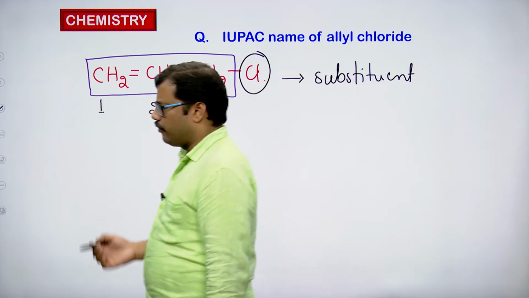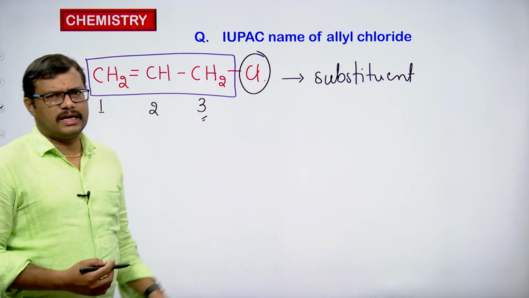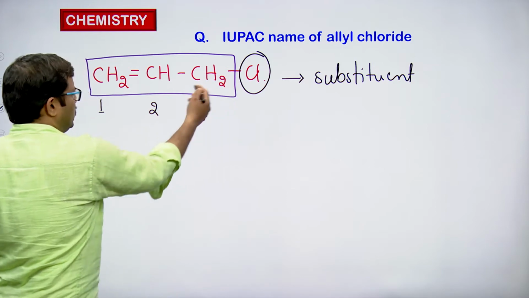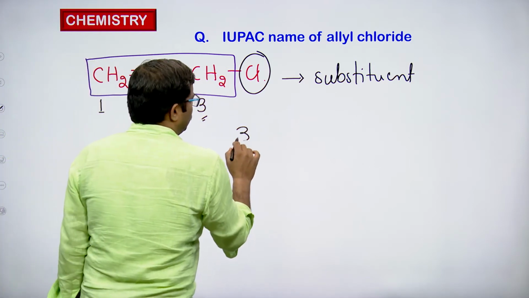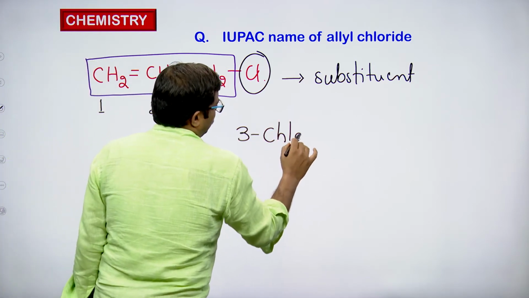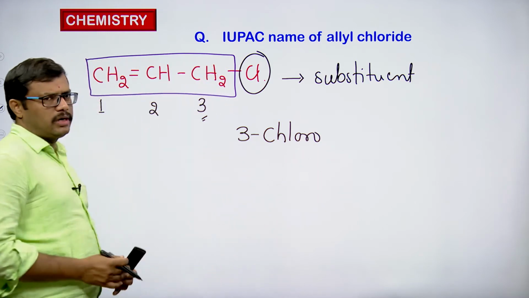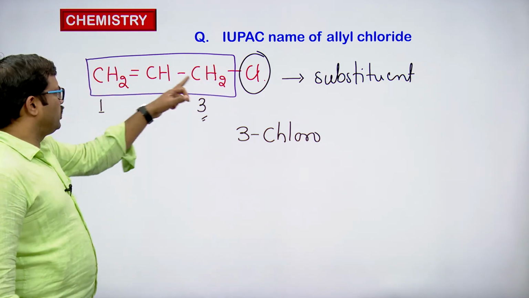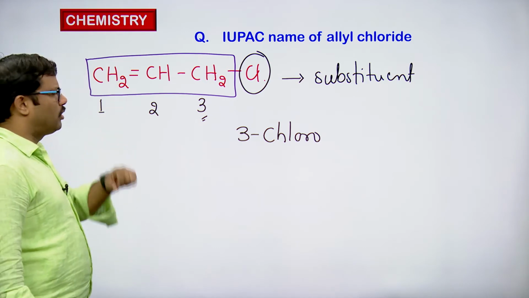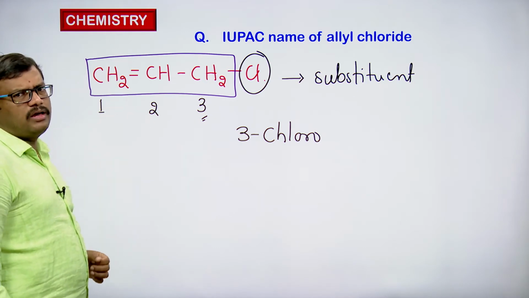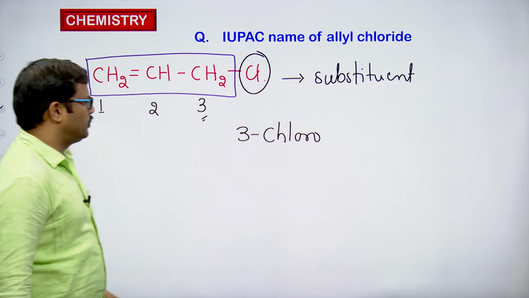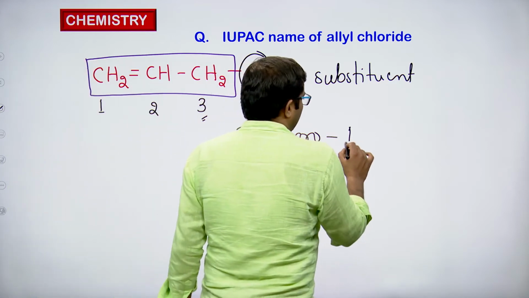So the Cl is taken as chloro, and it is present at the 3rd carbon, so it should be 3-chloro. 3-chloro is the substituent name. We have 3 carbons in the chain with a double bond at the first position, so we write it as 1.